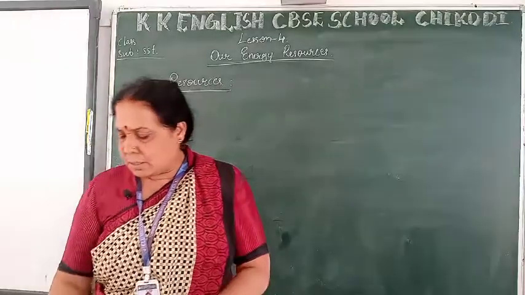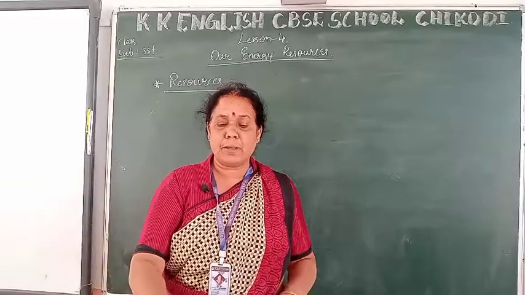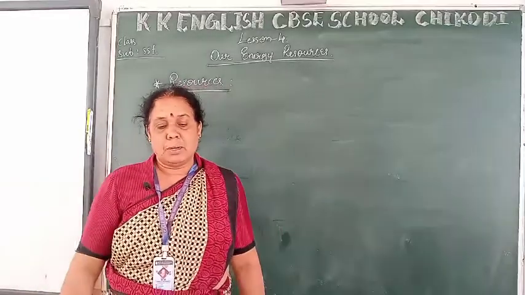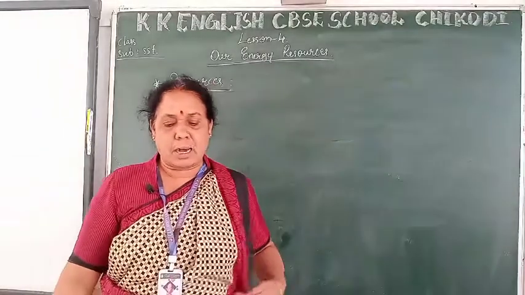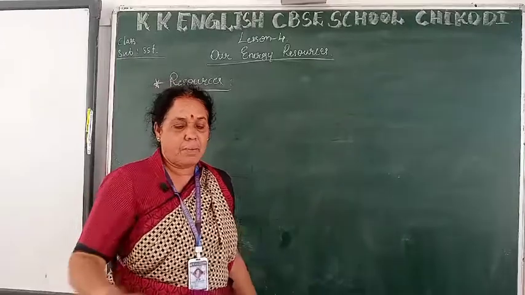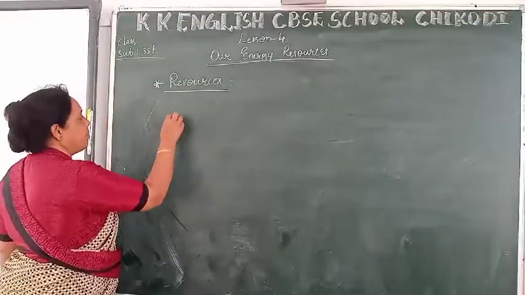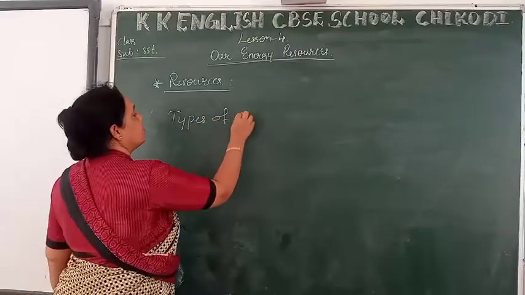Dear students, after this we are learning about the types of natural resources. So all resources on earth are classified into two categories. They are renewable and non-renewable. These are types of resources.